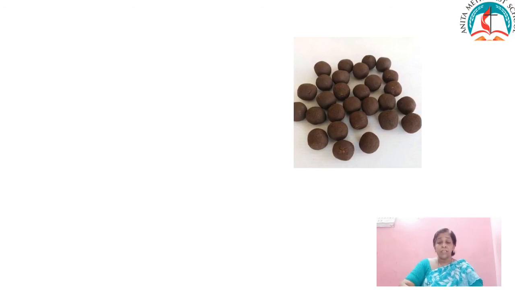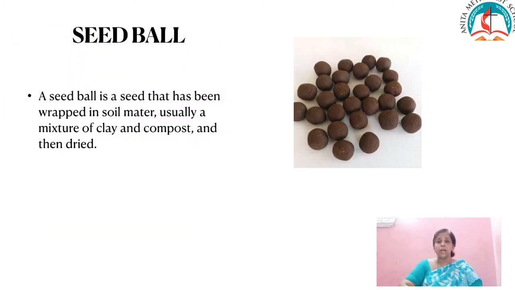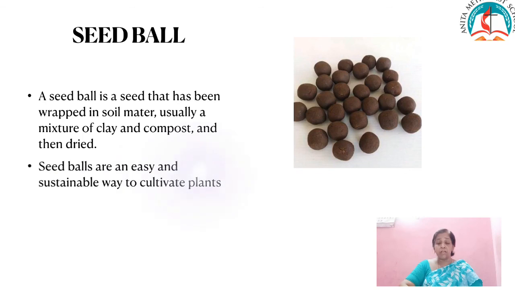Children, now we are going to learn the new term called seed ball. A seed ball is a seed that has been wrapped in soil materials, usually a mixture of clay and compost, and then dried. Usually the seed is pre-planted and can be sown by depositing the seed ball anywhere suitable for the species, keeping the seed safely until the proper germination window arises. Seed balls are an easy and sustainable way to cultivate plants and provide a larger window of time when the sowing can occur.